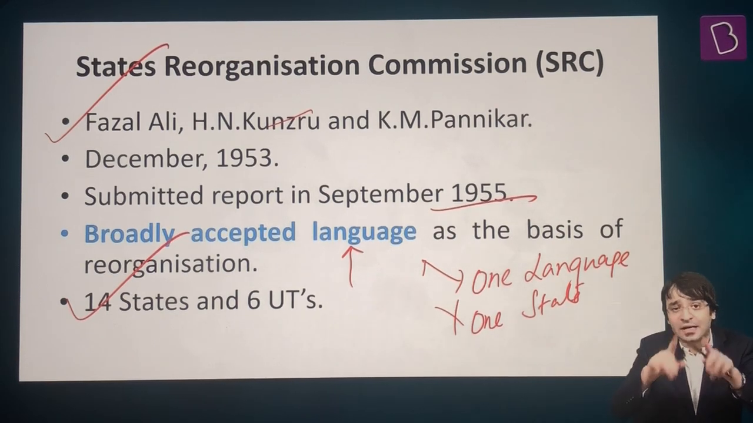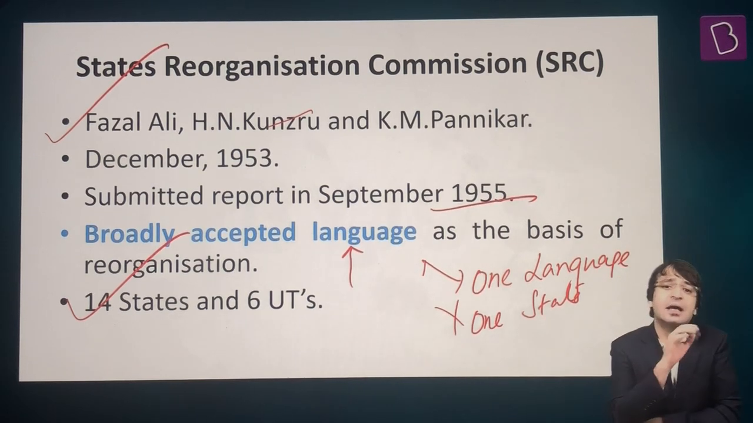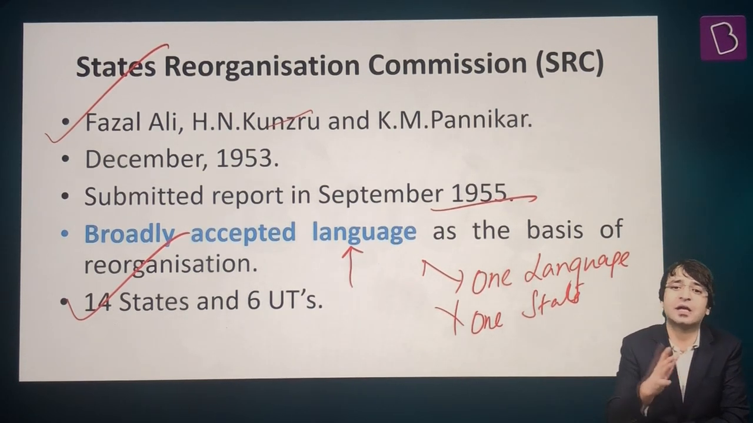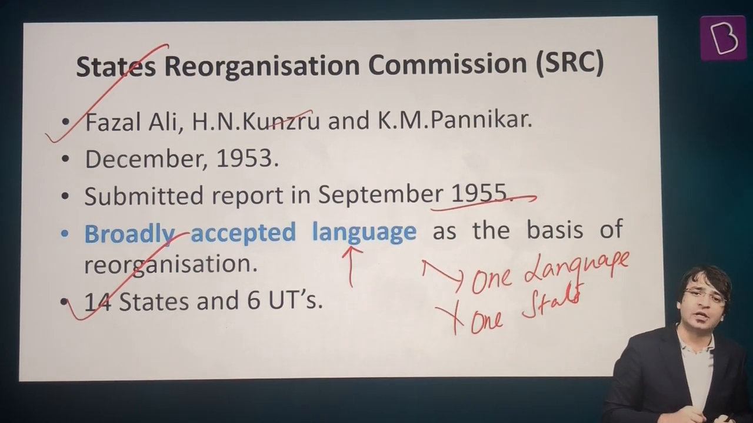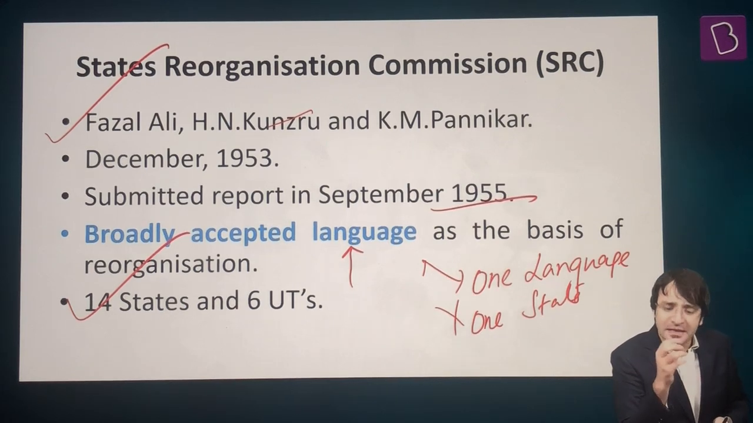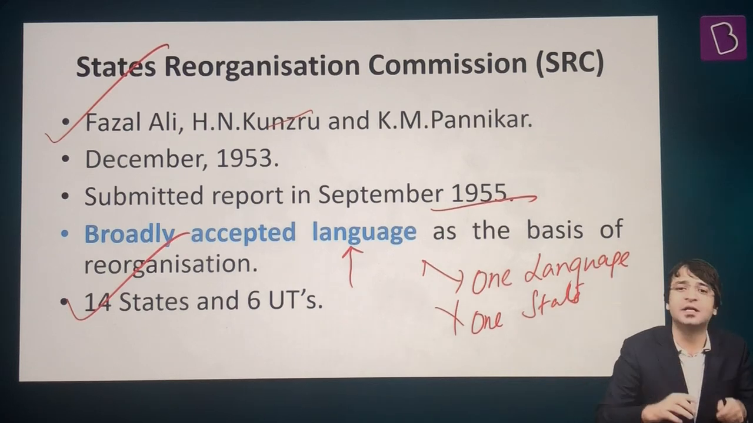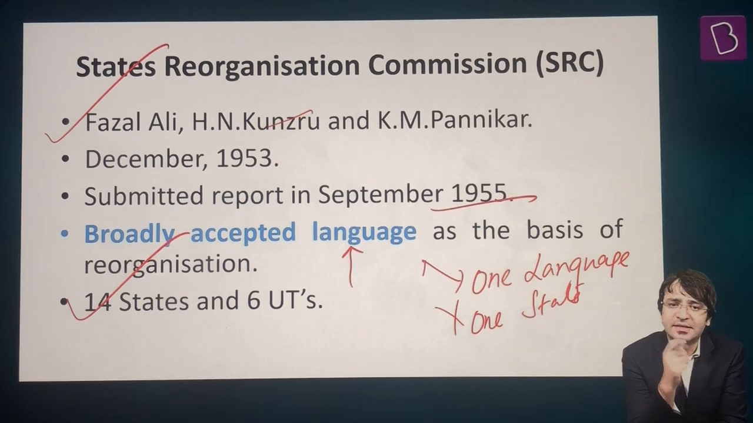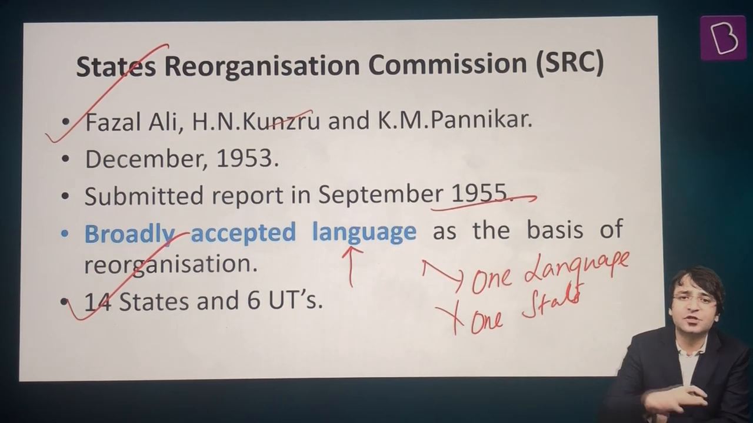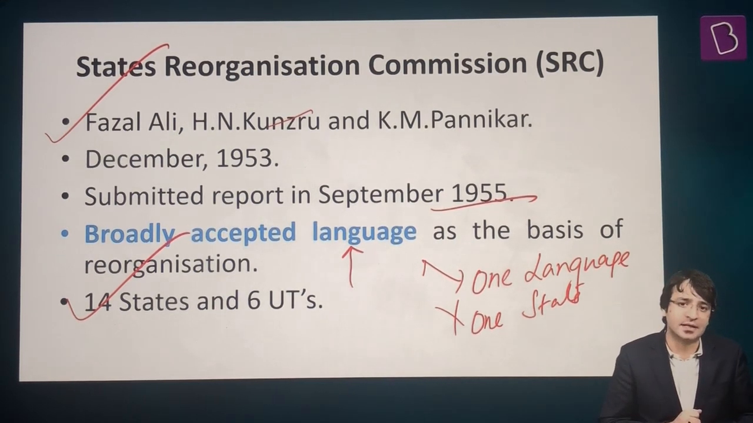That means, yes, on the grounds of language, we can create a state, but we should not have the one language, one state formula, because inherent within the States Reorganization Commission's report was this recommendation that administrative convenience is the key. On the basis of administrative convenience, we should be reorganizing this country. And that is how in 1956, Part A, B, C, D differentiation was done away with. We had 14 states and 6 union territories.